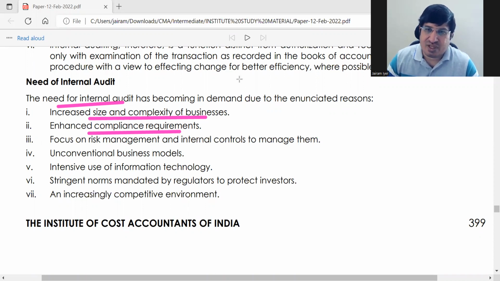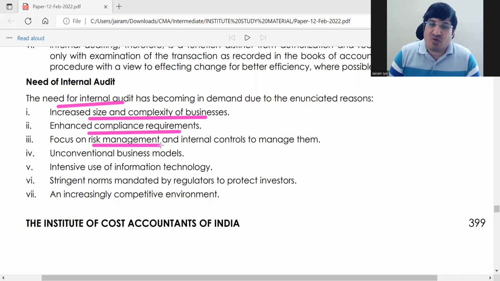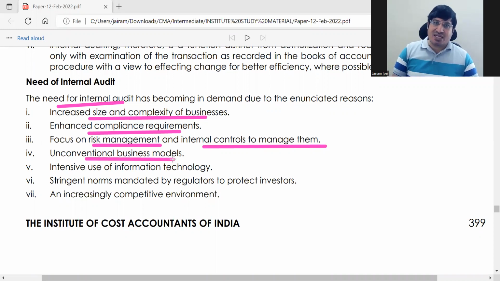And the risk management is also very, very important nowadays. Management of risk, any kind of risk. So that focus has increased in modern businesses. The risk management and internal controls are required to manage those risks. Then new business models are arising. For that, you need good internal audit systems.